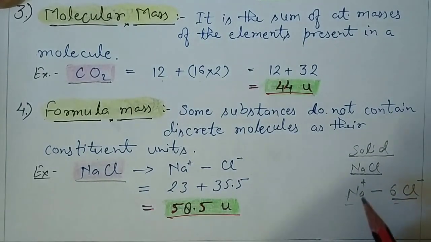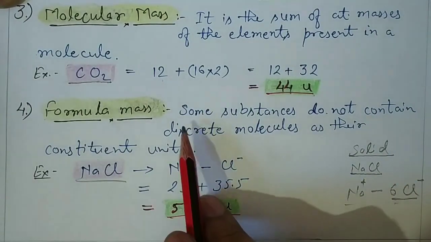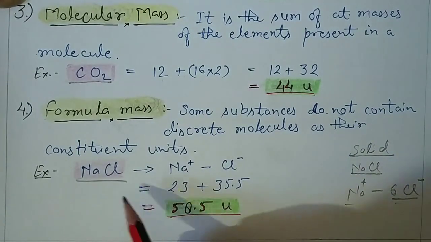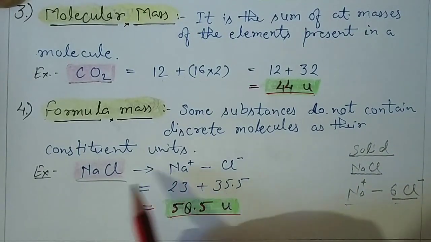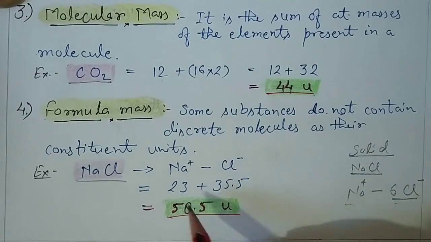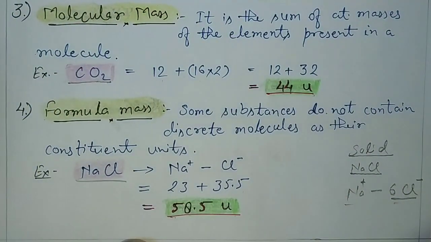So basically formula masses are for compounds which have ions, positive and negative, and they are also calculated from the atomic masses of the atoms. Sodium has 23 and chlorine is 35.5. So when we add them, we get a mass equal to 58.5 u. These were the basic unit definitions, and after this we are going to start the mole concept.